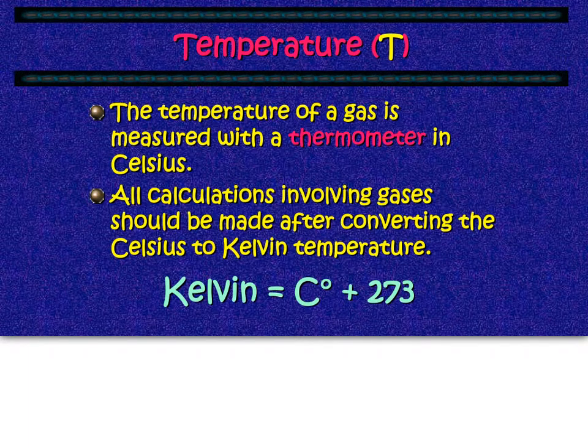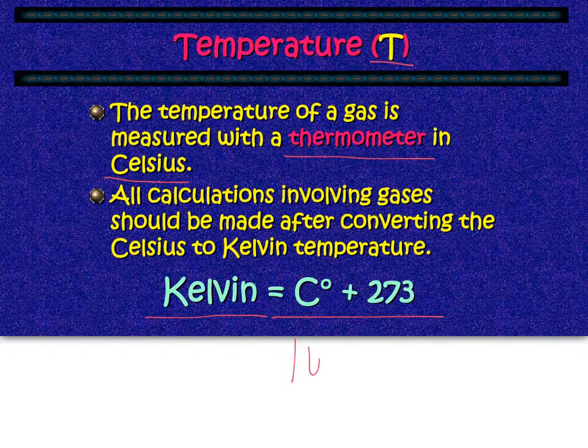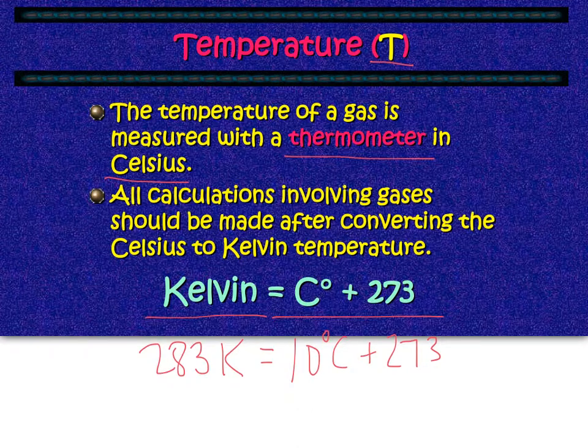Temperature is a pretty easy variable. It's represented with a capital T. The temperature of a gas is measured with a thermometer, and it's measured in Celsius. When we talk about gases, calculations have to be done in the SI unit, and the SI unit is what we call Kelvin. We did temperature conversions a very long time ago, and we're going to bring those back. This is the equation in order to figure out Kelvin. So if you have 10 degrees Celsius, you're going to add 273 to that, and you would end up with 283 Kelvin, and we abbreviate Kelvin with a K.